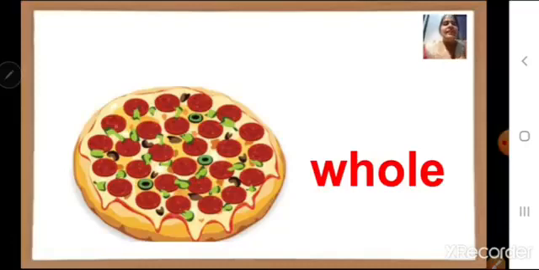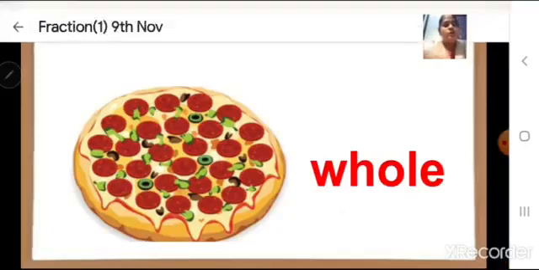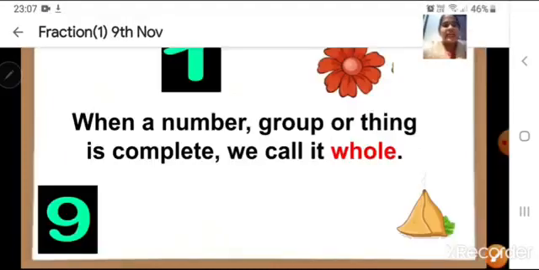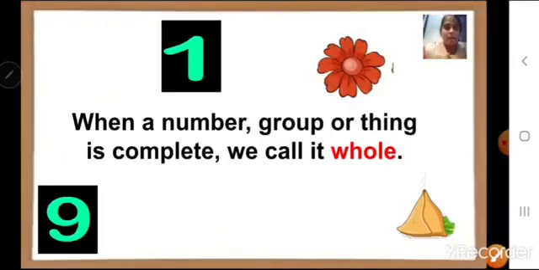So when it is full or when it is complete, it is known as whole. What it is known as, children? Whole. Or we can say when a number, group or thing is complete, we call it whole.